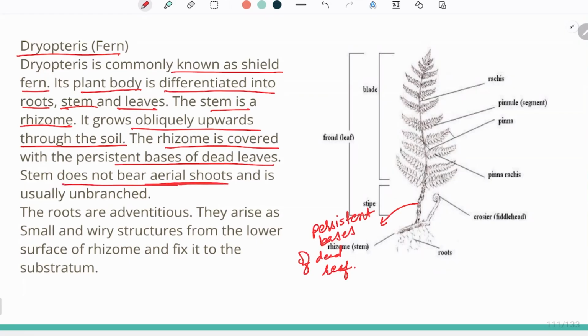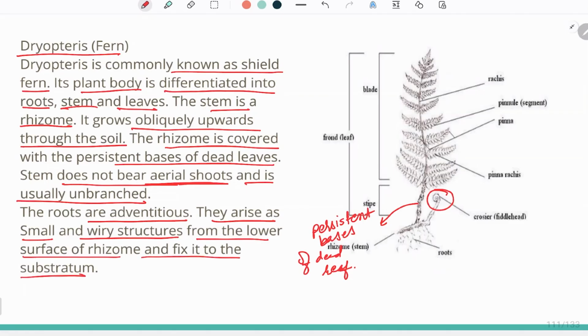The stem is usually unbranched. You can see that only one stem is present, with no branching. The roots are adventitious. They arise as small wiry structures from the lower surface of the rhizome and fix the plant into the substratum. So these wiry structures help in the fixation of the plant to the substratum.